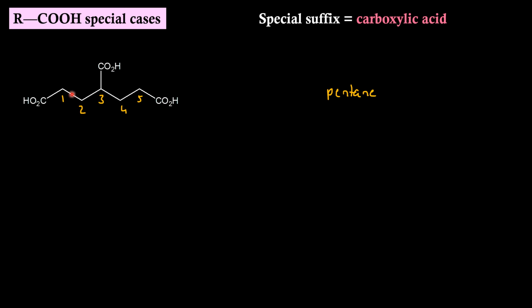Now on this pentane, we are having CO2H sitting at position 1, position 3 and position 5. If I use the carboxylic acid name, then the carbon of this CO2H is included. So the name of this molecule will be pentane-1,3,5-tricarboxylic acid.